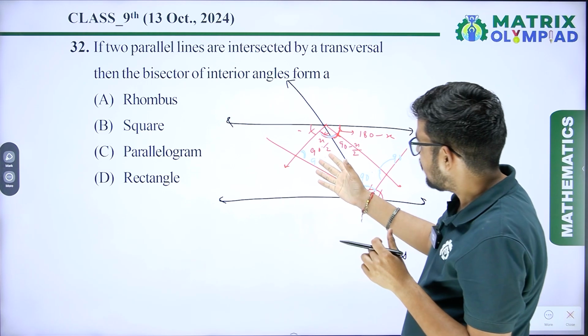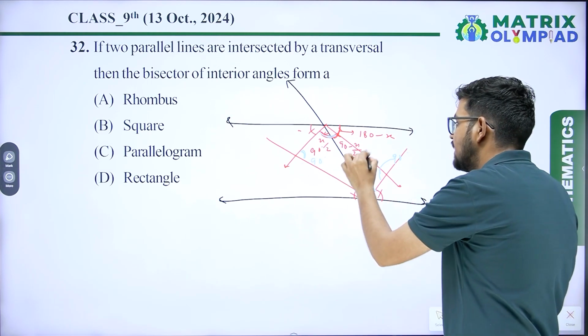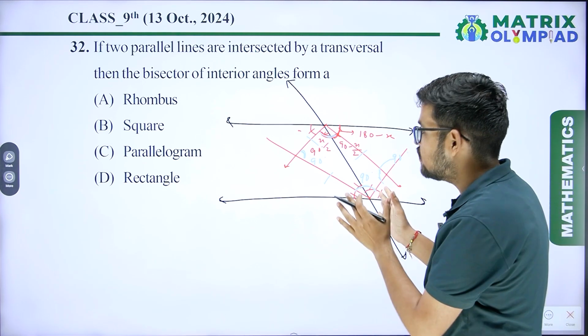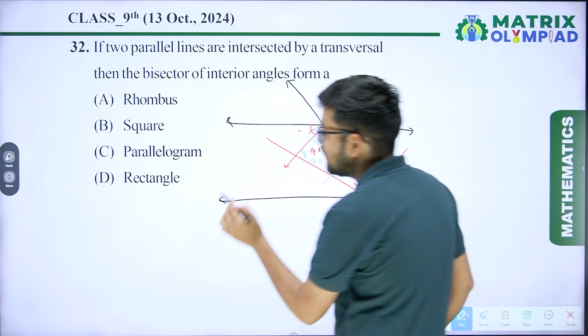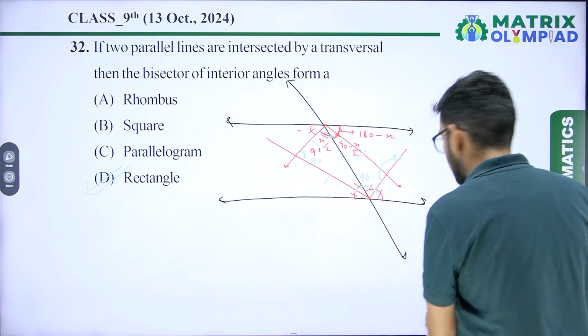Now, can we confirm whether it is a square or not? We cannot prove that adjacent sides are equal, so it is not a square. So our correct answer will be the rectangle. Option D will be the correct answer.